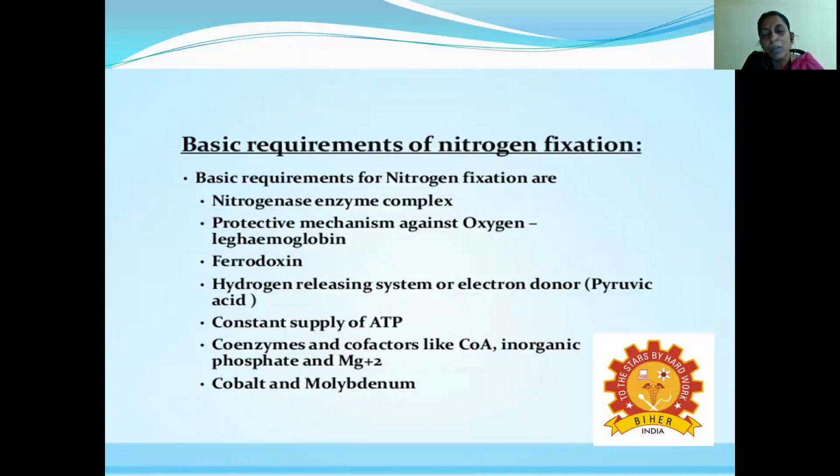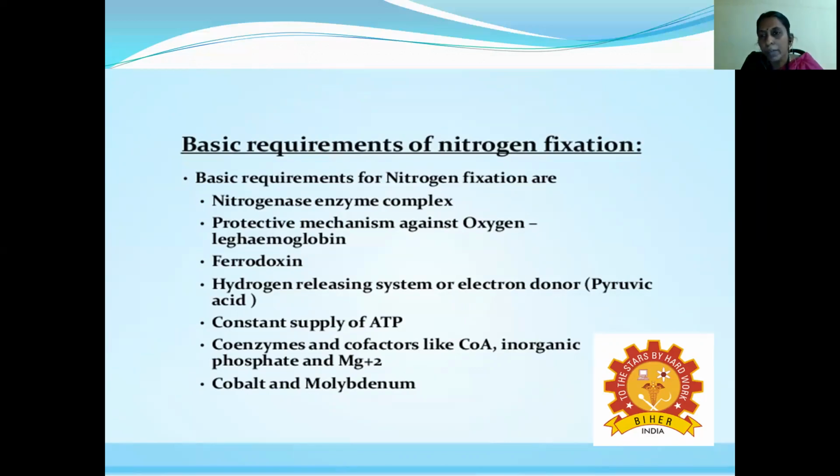So the basic requirement for nitrogen fixation, the main thing, is an enzyme. The enzyme is called the nitrogenase enzyme complex. The main thing is where it is present: in the soil. So anaerobic conditions and then a protective mechanism against oxygen are needed. Therefore, it is called leg hemoglobin. So the leg hemoglobin is present there.